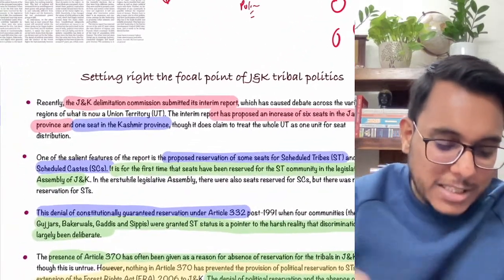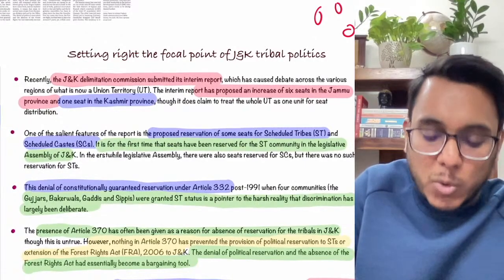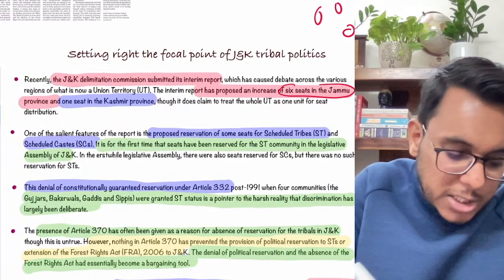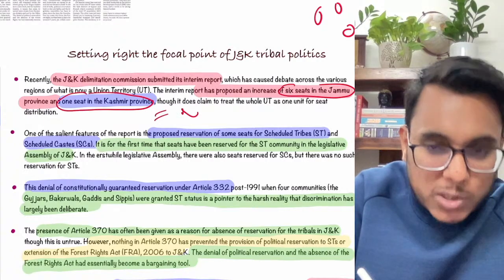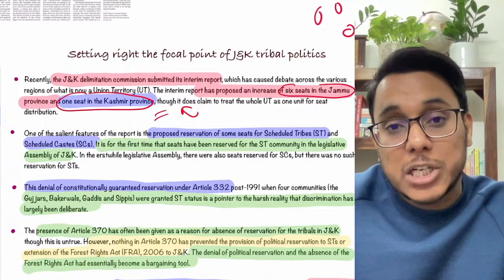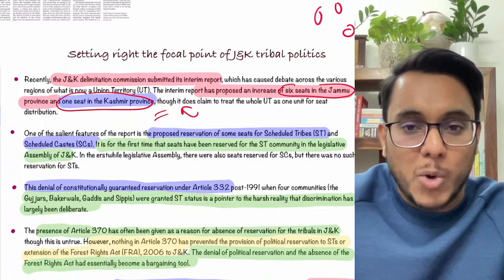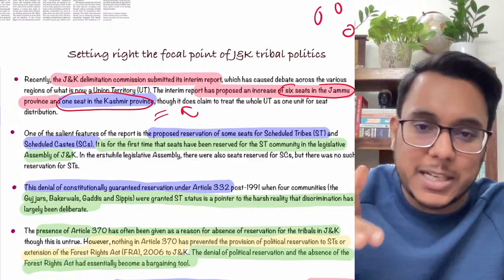Now guys, as the delimitation commission had submitted its report, it proposed an increase of 6 seats in the Jammu province and 1 seat in the Kashmir province. On this point there was already a controversy, because it was said that the population of Kashmir is far more than Jammu, so why is only 1 seat given to Kashmir? It was said that this is not fair.